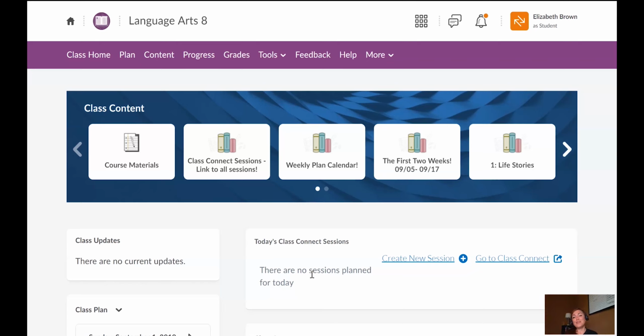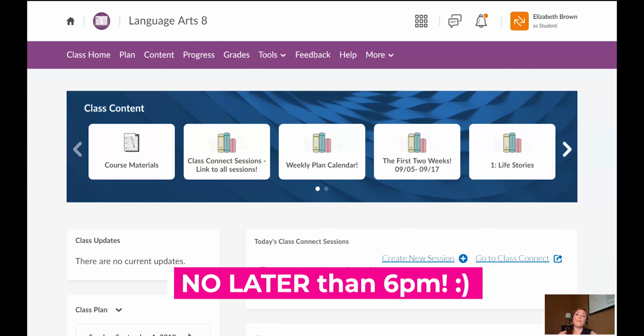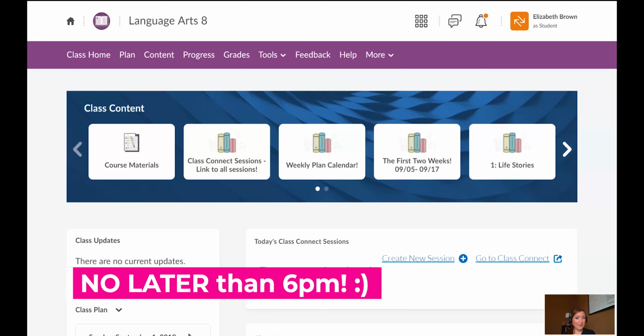So that means that Monday's CC session, you have Monday to complete the exit ticket, but you actually have all the way until Sunday at 6 p.m. to complete that exit ticket. So if you were sick for a couple of days, or you went to the doctor, or you went on vacation, you actually have a good amount of time to get that exit ticket done. You have the whole week, but it has to be submitted however way it's asked for you to submit it, and it's always clear in the lesson, by Sunday, 6 p.m.